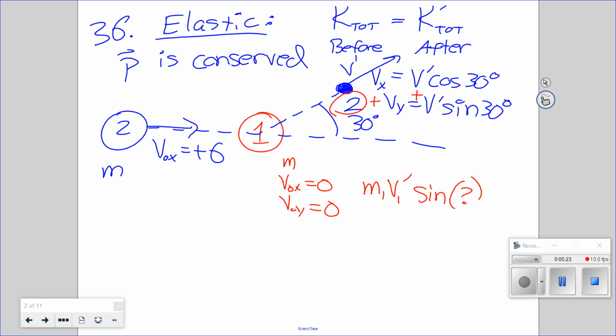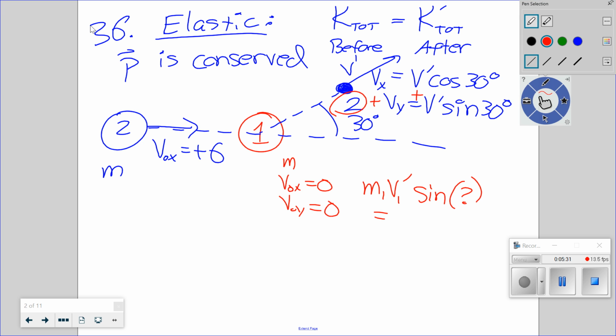Momentum has to be conserved on the y-axis. We should write minus, because it's going to point down. Thank goodness the masses are the same. Minus mass 1 v1 prime sine of whatever angle it ends up with, plus mass 2.